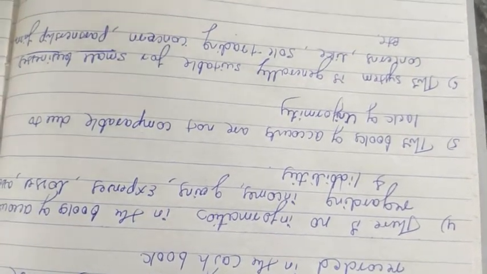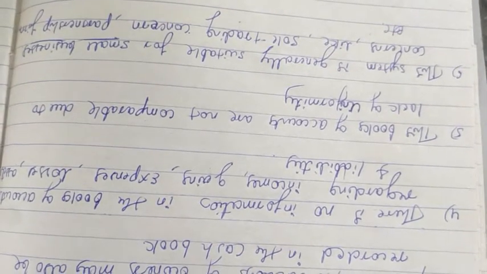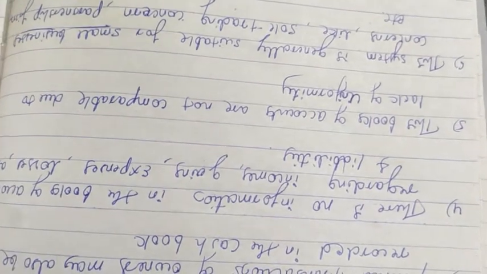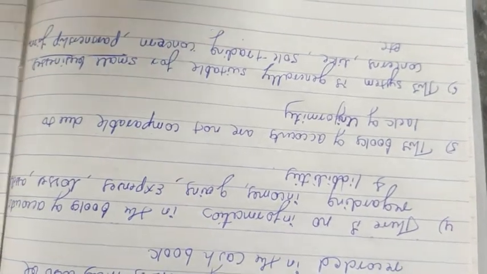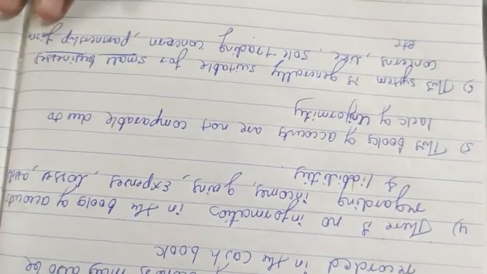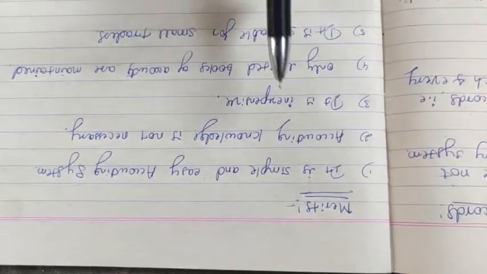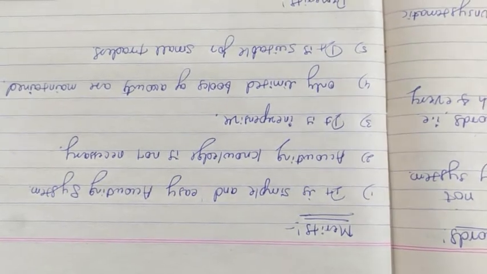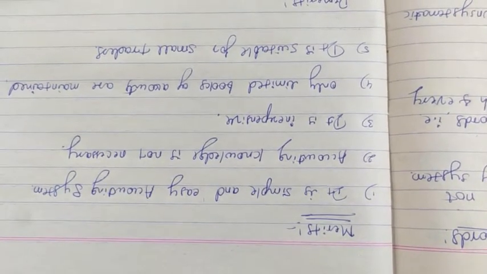You are deeply studying this in the degree classes. This single entry system is also there in the degree classes, but here you are learning some things in short. Okay, these are the features of incomplete records. Next, we have to learn merits of incomplete records or advantages of incomplete records or single entry system.